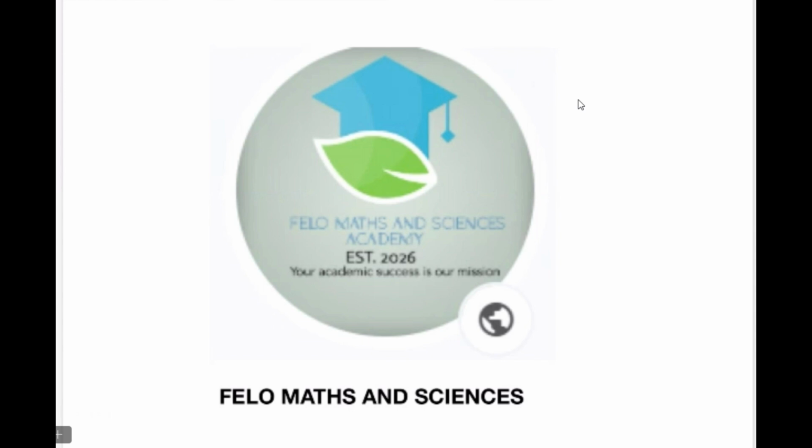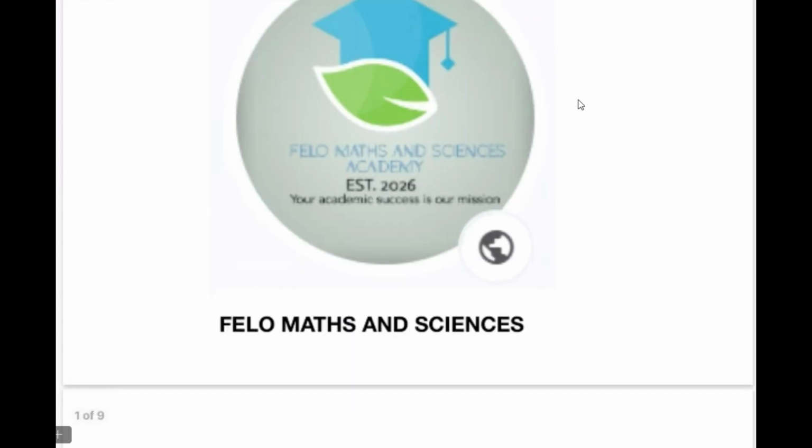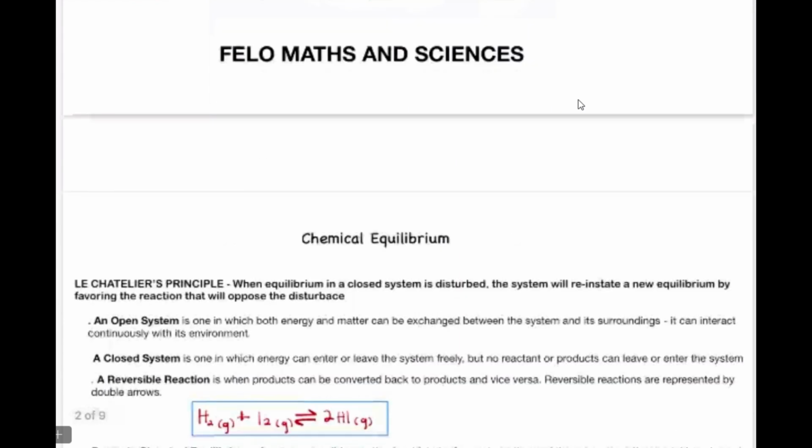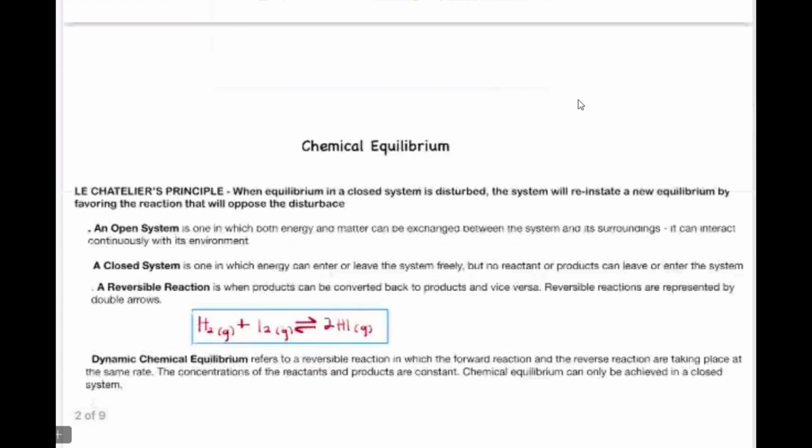So today we are going to do chemical equilibrium for grade 12. This is the introduction of chemical equilibrium. So what is chemical equilibrium? Chemical equilibrium refers to a reversible reaction in which the forward reaction and the reverse reaction are taking place at the same rate.